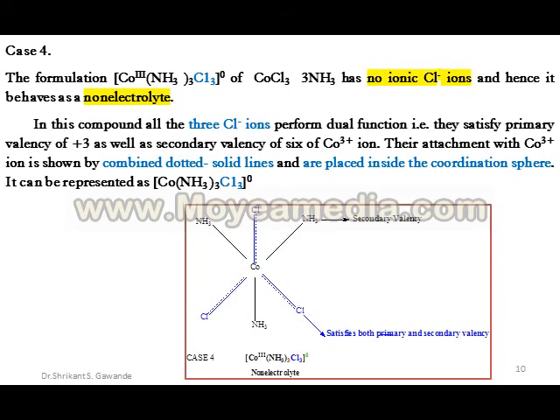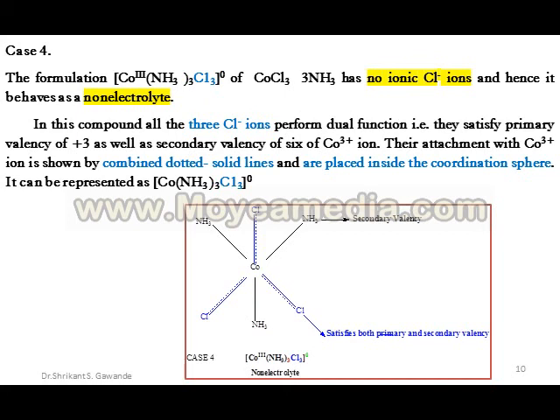The last case is of a non-electrolyte compound, because here no ionic Cl− ion is present.